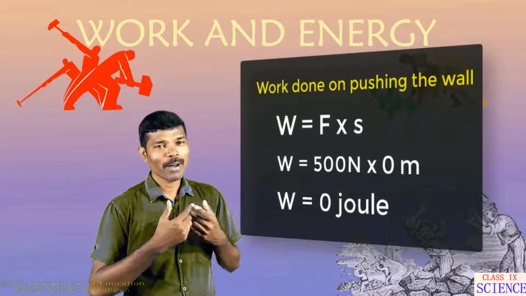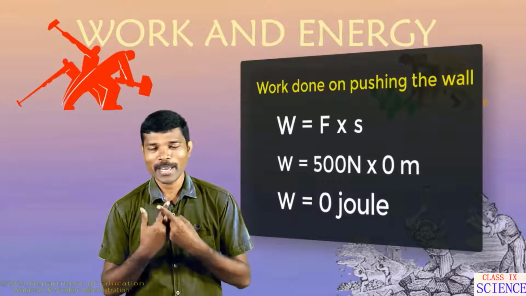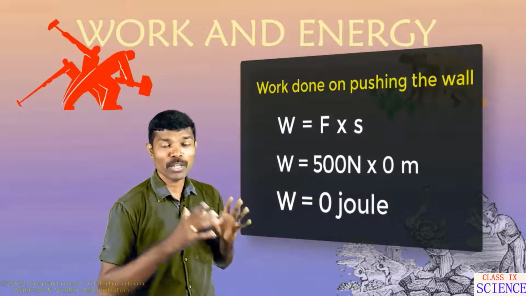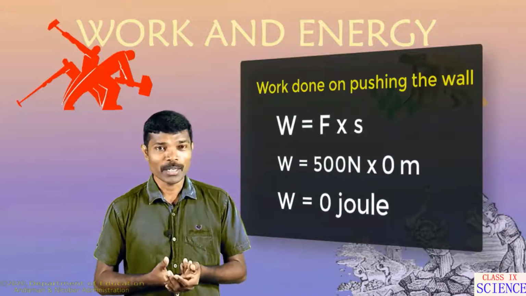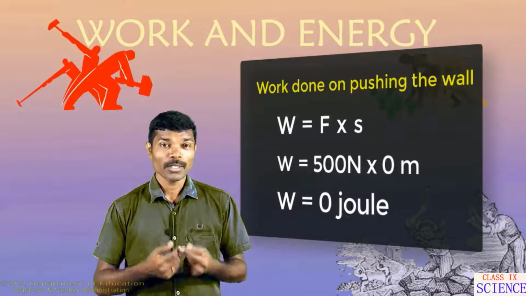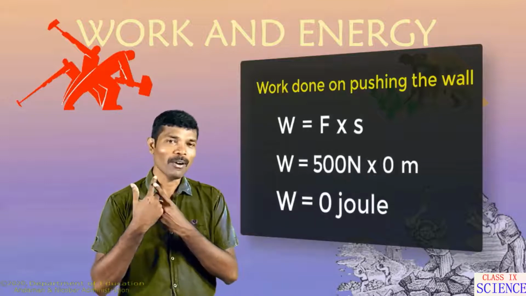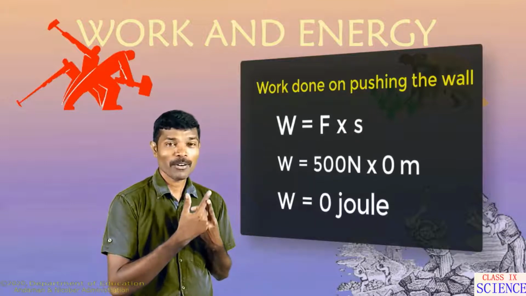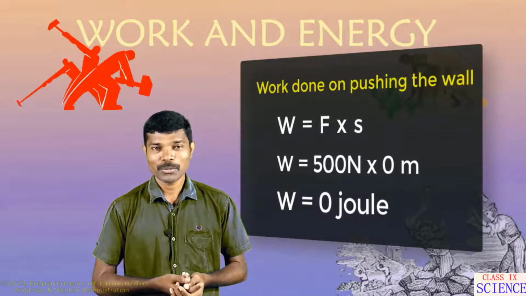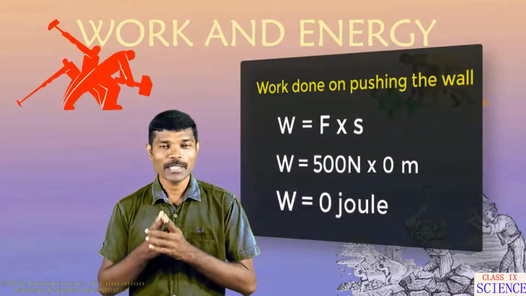So when you apply force on the wall, you yourself get exhausted and work is done on you, because while applying force, whole energy gets exhausted and the blood rushes to the muscles to cause force. The work is done on you, but the work is not done on the wall, because all the force applied on the wall did not make the wall move, right? So here we could see zero displacement. So the work done on the wall will be 0. So you always keep this in mind.